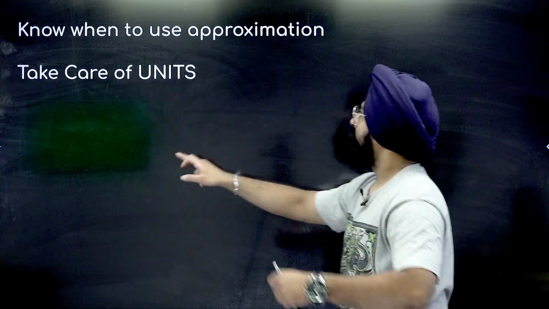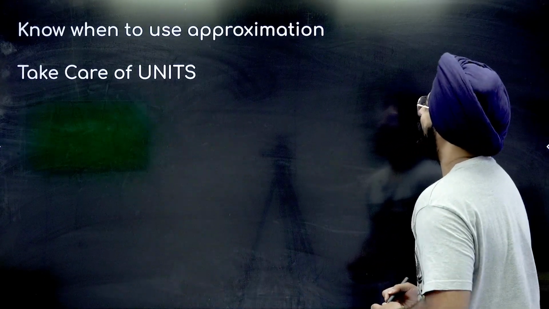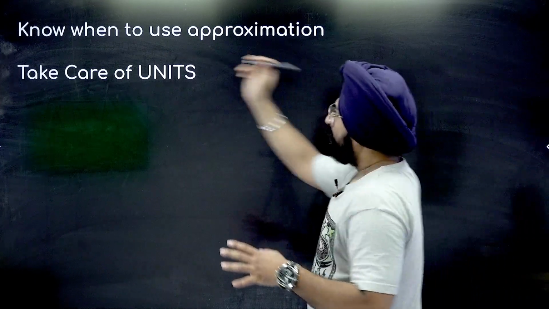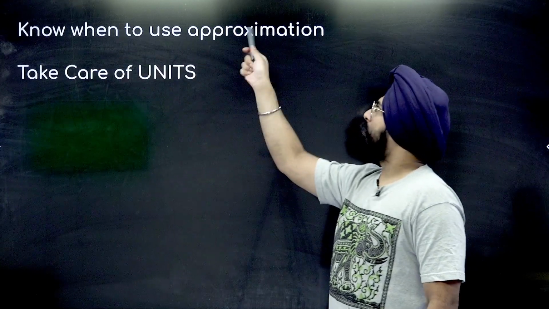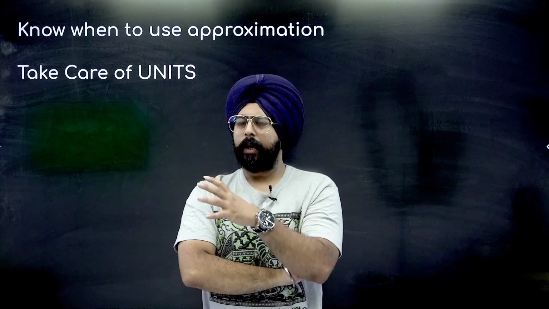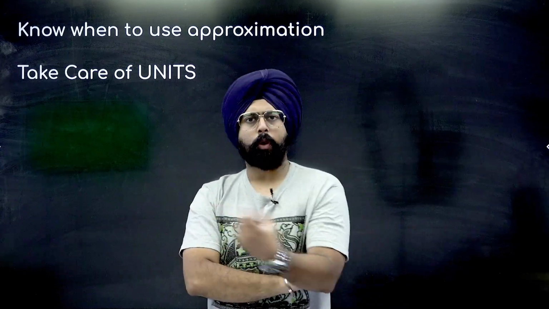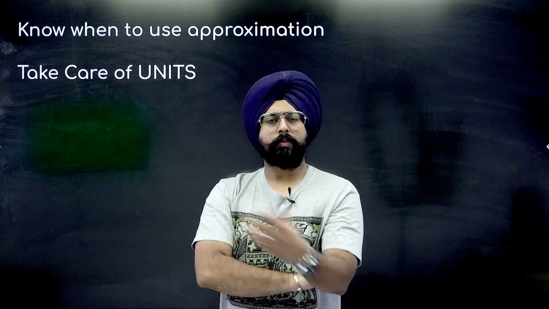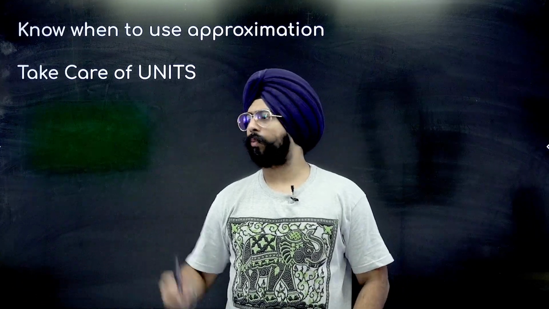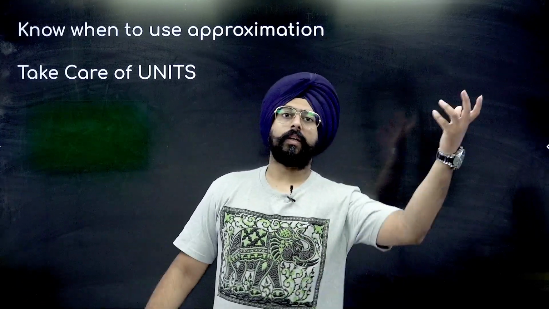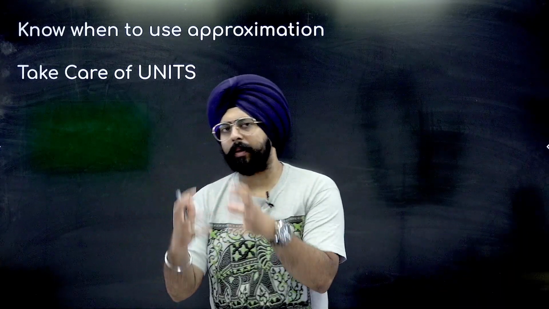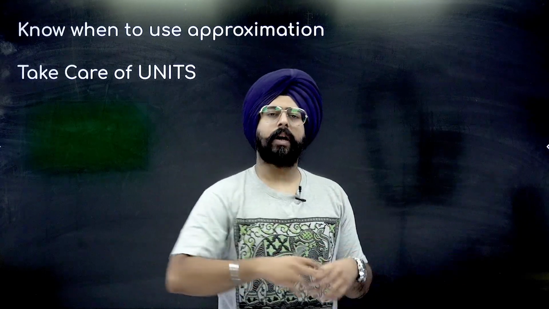I still haven't figured out, okay, getting better at changing the slide. So people in physical chemistry, one thing is you should know when to use approximation. Okay, I'll show you with the example when to use approximation, alright? But say, you have 4 options, A, B, C, D, as the possible answers of the question. If the 4 options are far apart from each other, let's say option number 1 is 10, option number 2 is 30, option number 4 is 100 something. So if there is enough gap in between these options, you can do approximation.